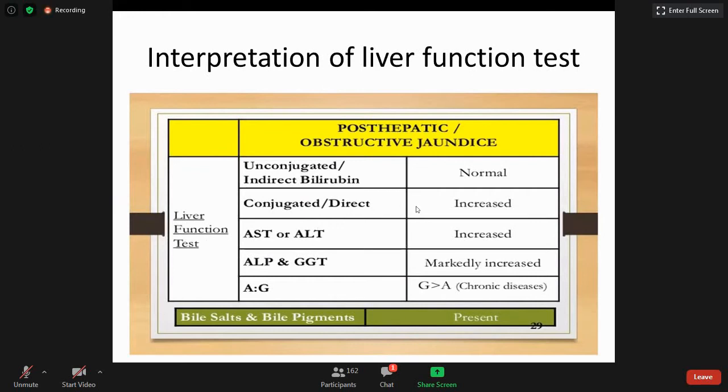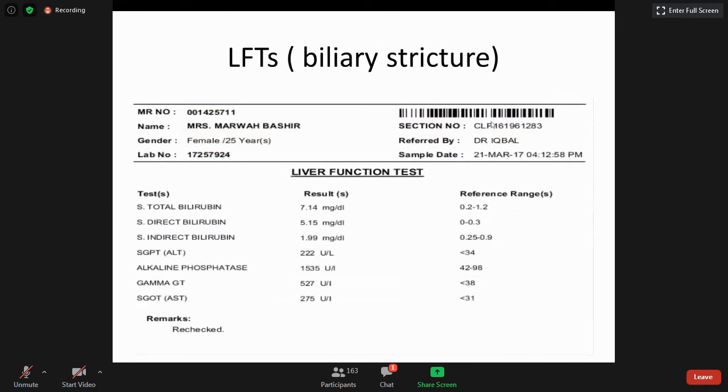We have increased conjugated bilirubin. The indirect bilirubin is not raised. AST or ALT are raised, but the alkaline phosphatase and gamma GT are markedly raised in a patient with obstructive jaundice. So this is one of the pictures of a patient with jaundice. You can see the alkaline phosphatase is 1535 and the gamma GT is 527. They are very much raised. And compared to indirect bilirubin, the direct bilirubin is 5.15.